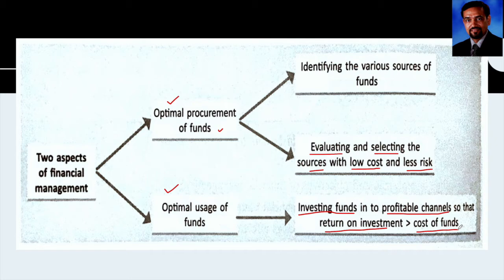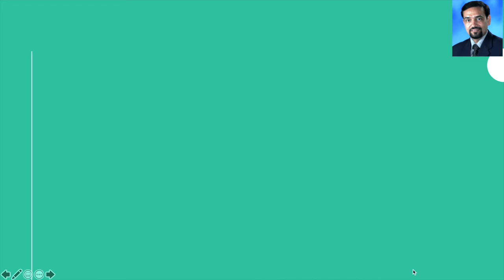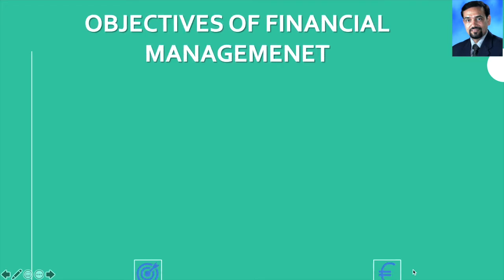Like you have taken a loan at the rate of 10%, right? And wherever you are going to invest this amount, from that particular investment you should get more than 10% as a return. So the return on investment should be more than the cost of funds. Then only you will say that it is a profitable channel. Correct? So after this discussion, now you will be able to define it very easily. Okay, now before we start another topic, there are two questions for you.